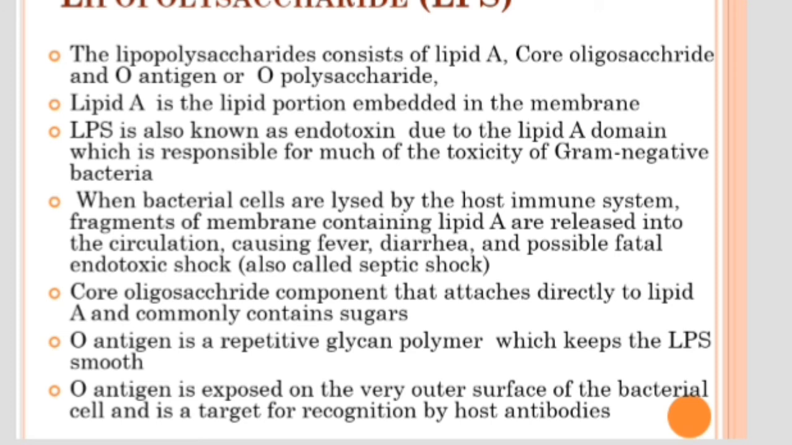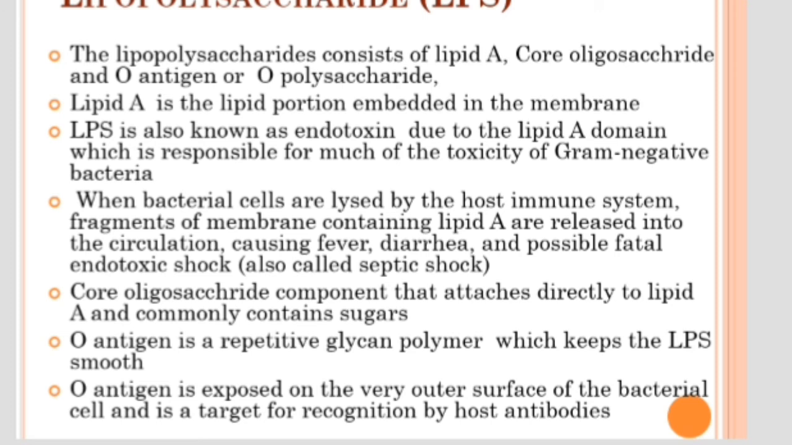So in the case of the gram negative bacterial cell wall, this O antigen is exposed on the bacterial cell surface, so it is easily recognized by the host antibodies. Host antibodies can easily recognize the O antigen exposed in the outer region of the cell wall of gram negative bacteria. So this is about the lipopolysaccharide.